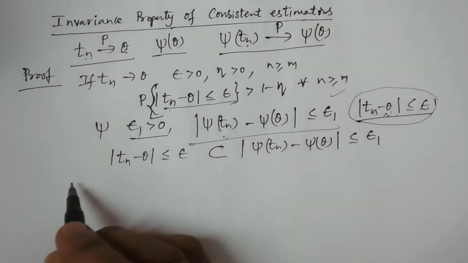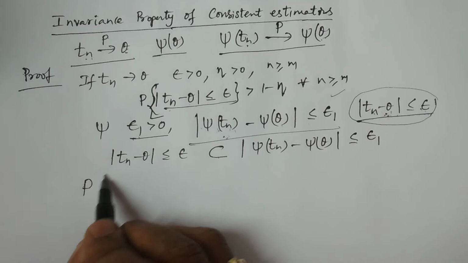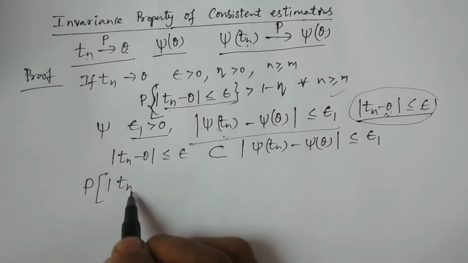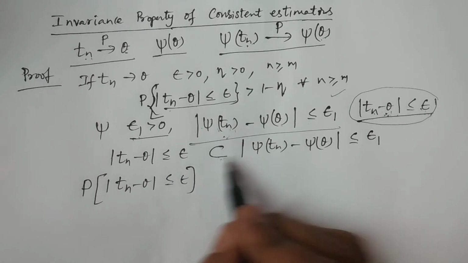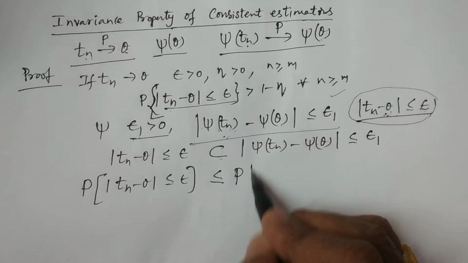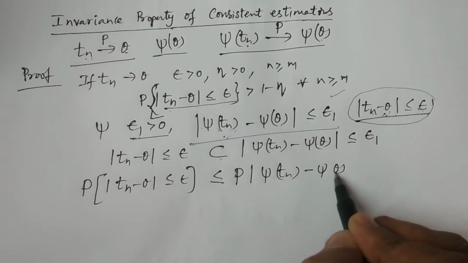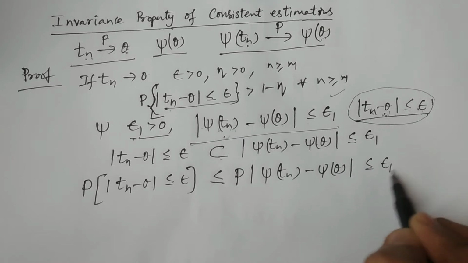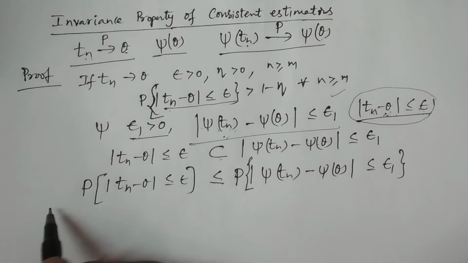So therefore consider probabilities on both sides. The probability of modulus of Tn minus theta less than or equal to epsilon, since that event is contained in the other, is always less than or equal to the probability of modulus of psi of Tn minus psi of theta less than or equal to epsilon 1. Do you understand? This is what you have to understand.